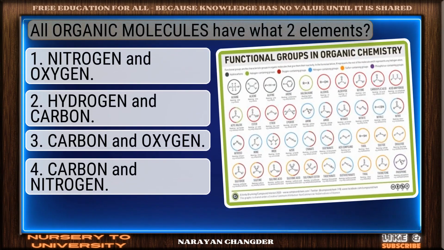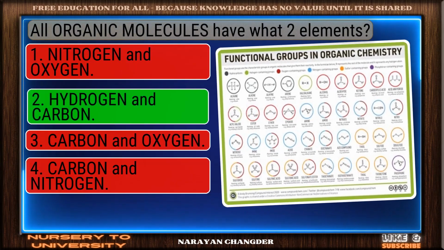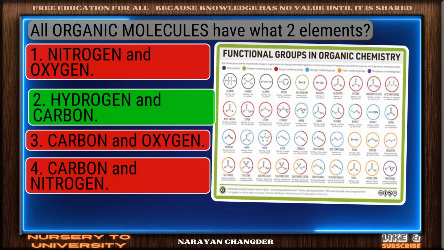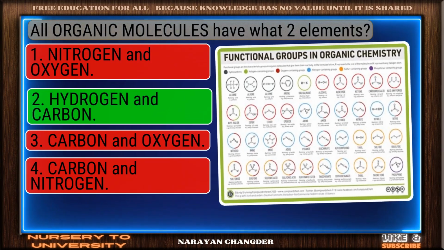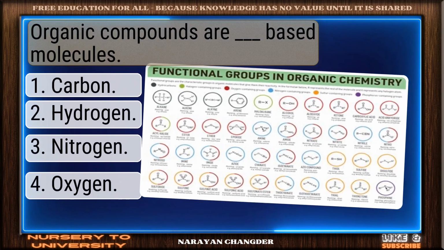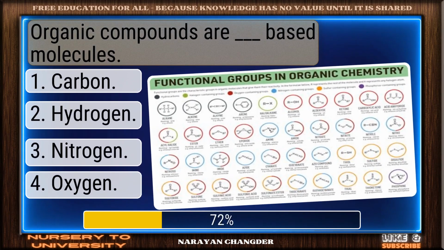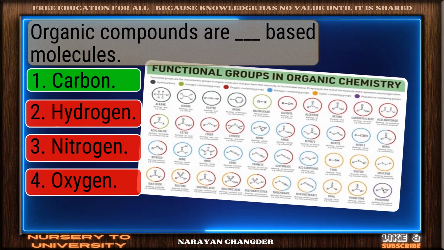All organic molecules have what two elements? Clear logic. Your choice hydrogen and carbon is sound and 100% true. Organic compounds are dash-based molecules. Nicely done. Carbon is a solid answer.